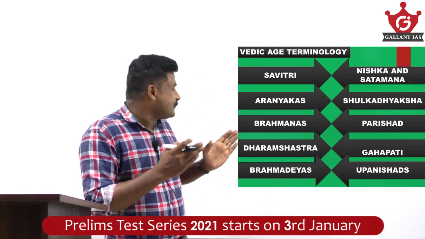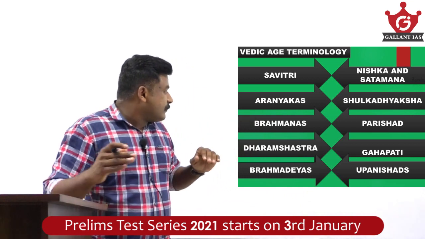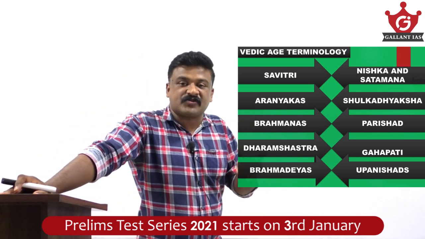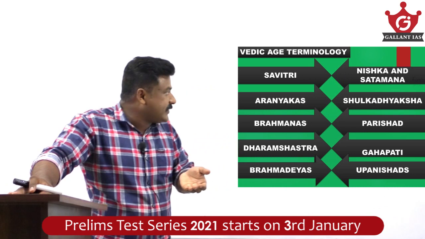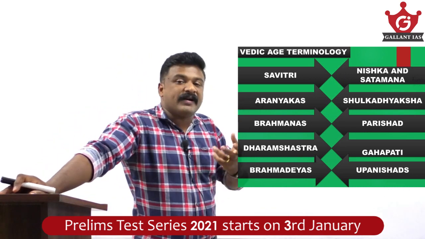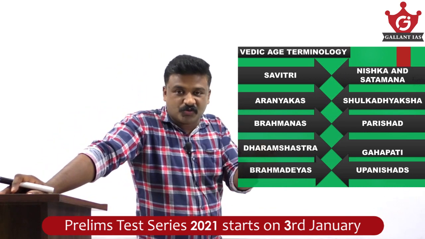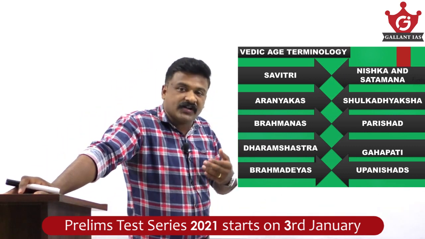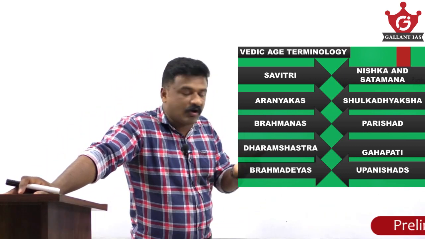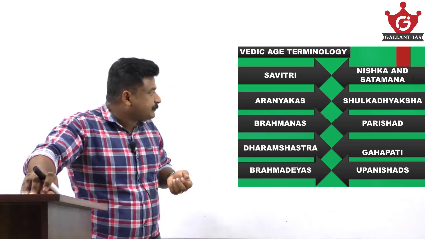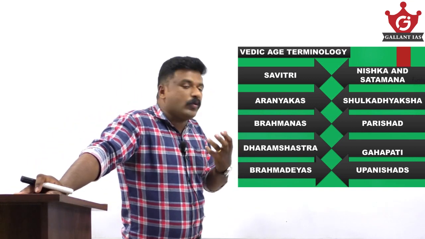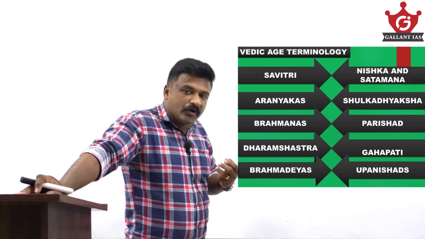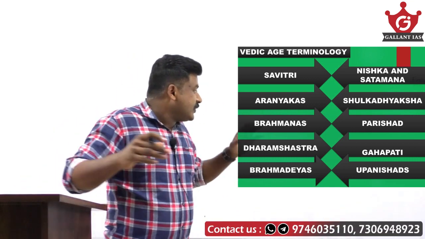Brahmadeyas are the villages granted to Brahmins. Nishka and Satamana are the coins used during the Vedic age. Shulkadaksha is the toll officer. Then Parishad is the advisory council to the king, mostly containing Brahmins.